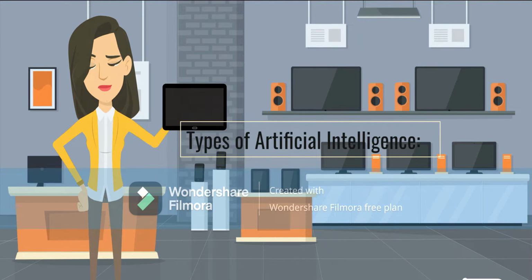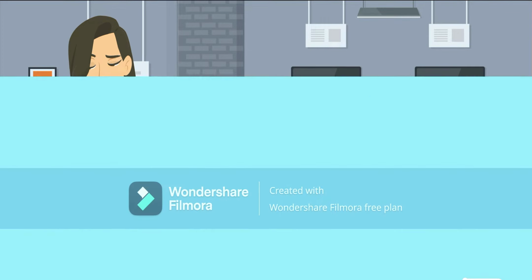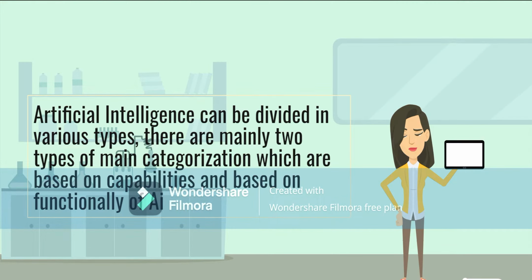Types of artificial intelligence. Artificial intelligence can be divided into various types. There are mainly two types of main categorization, which are based on capabilities and based on functionality of AI.